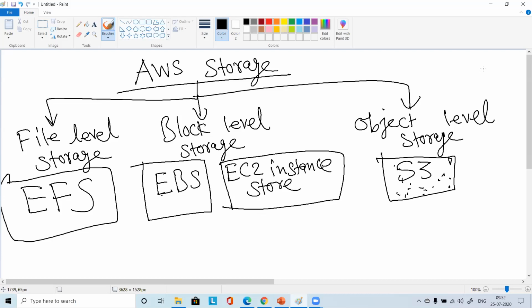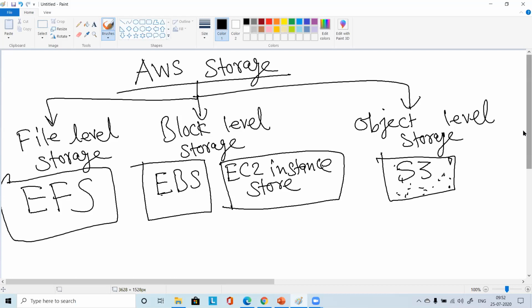In EBS you have to define some size, you are giving 30 GB, 20 GB, 10 GB, 1 GB. Here in EFS, you don't have to do that. So what is the benefit here? It is elastic. Automatically it will grow.